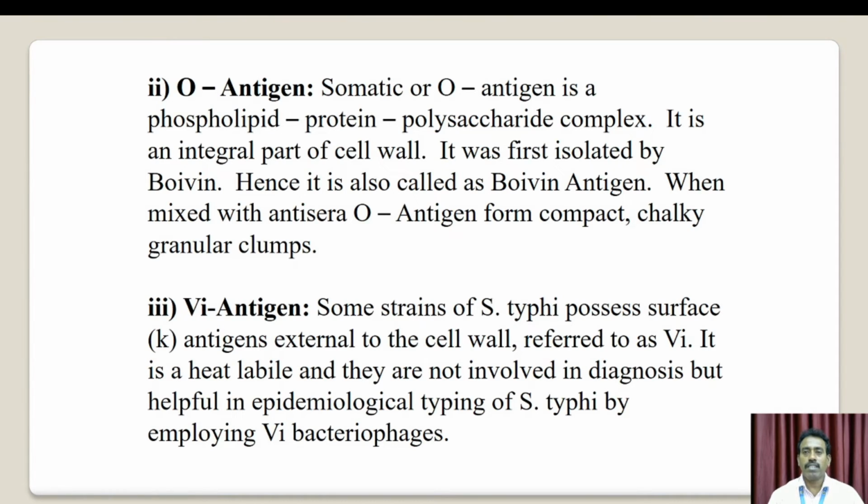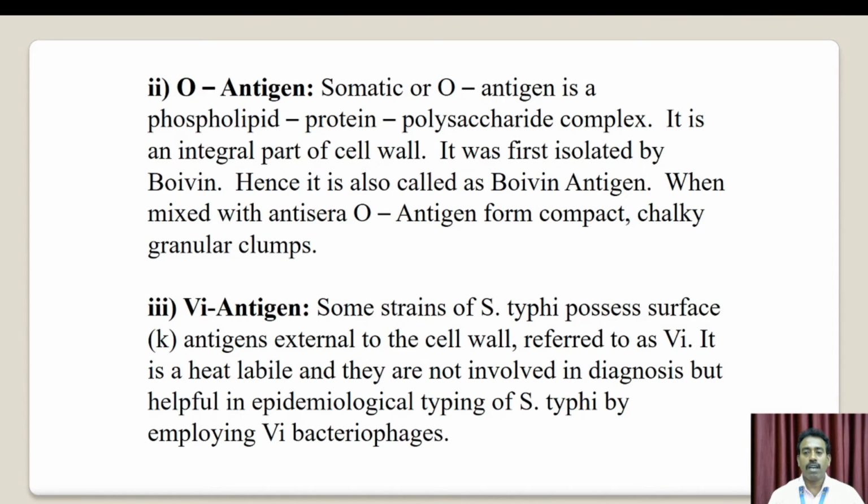Next, O antigen. The somatic or O antigen is a phospholipid-protein-polysaccharide complex. It is an integral part of the cell wall. It was first isolated by a Boivin scientist, hence it is also called Boivin antigen. When mixed with antisera, O antigen forms compact, chalky, granular clumps. And next, Vi antigen.